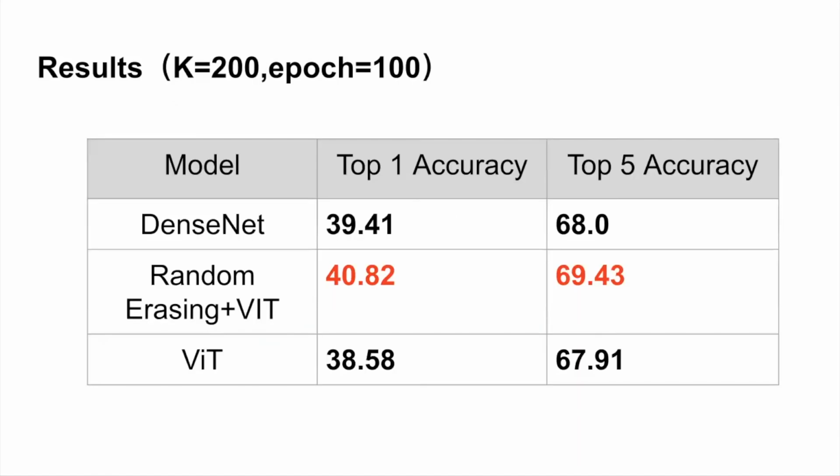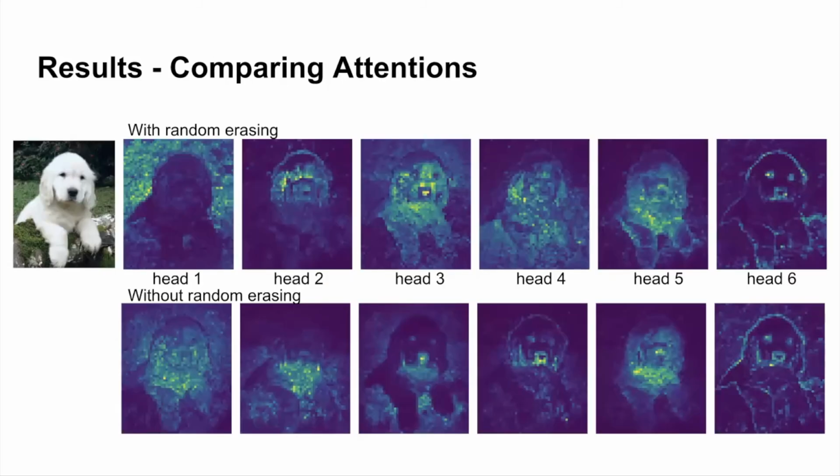And this is the table summarizing all the results. Random erasing obviously improved the performance. Our other results are based on comparing attention. Surprisingly, we found that even trained with 64 by 64 images, the model using Vision Transformer can produce reasonable attention plots on larger images. We use 6 attention heads for the plots.